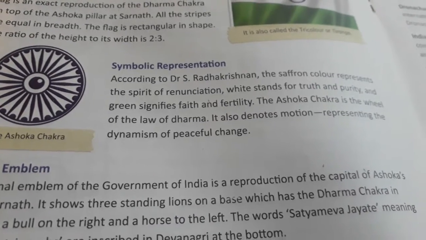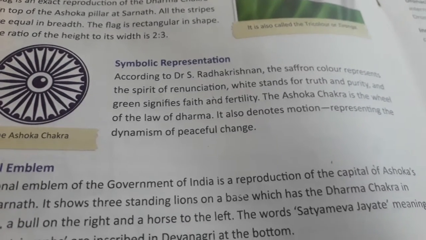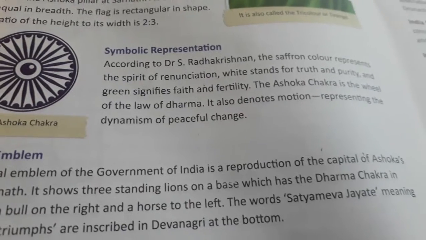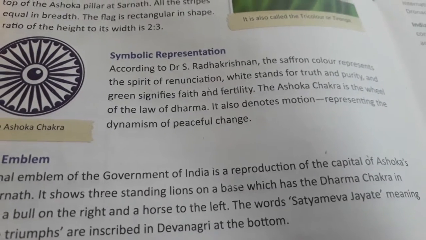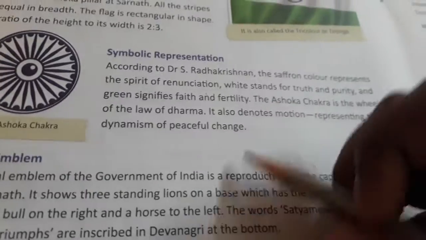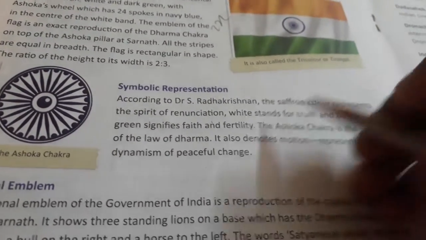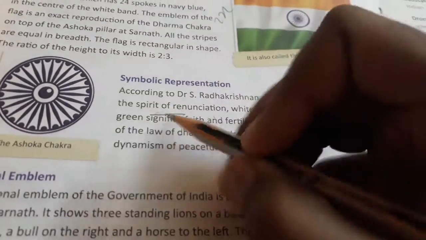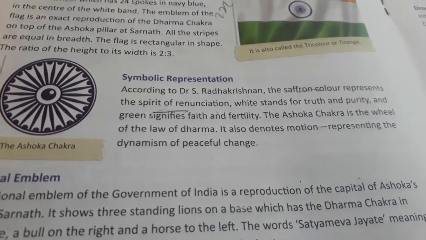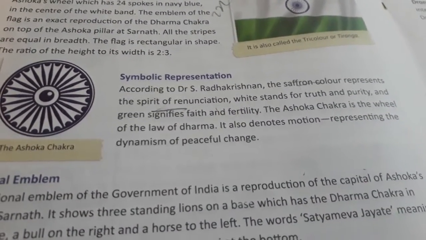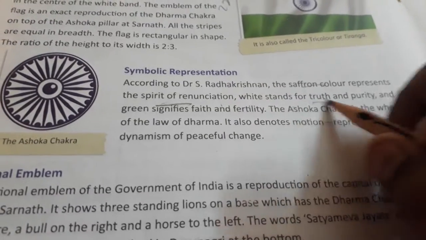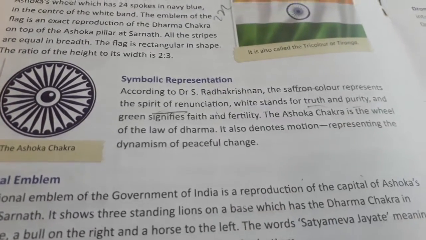The Ashoka Chakra is the wheel of the law of Dharma. It also denotes motion, representing the dynamism of peaceful change. So here they have given what the colors of the national flag represent. See, saffron represents the spirit of renunciation, that is, the spirit of unity we can call it, and then white stands for truth and purity.